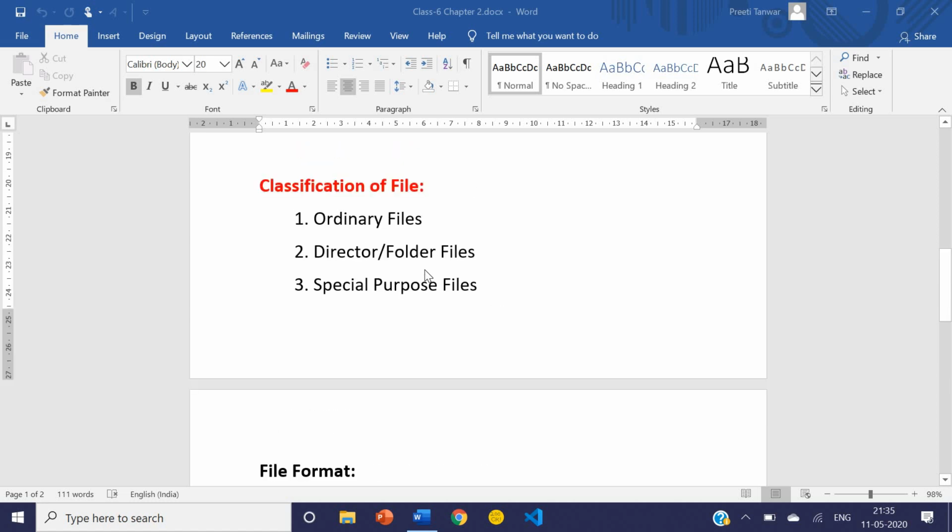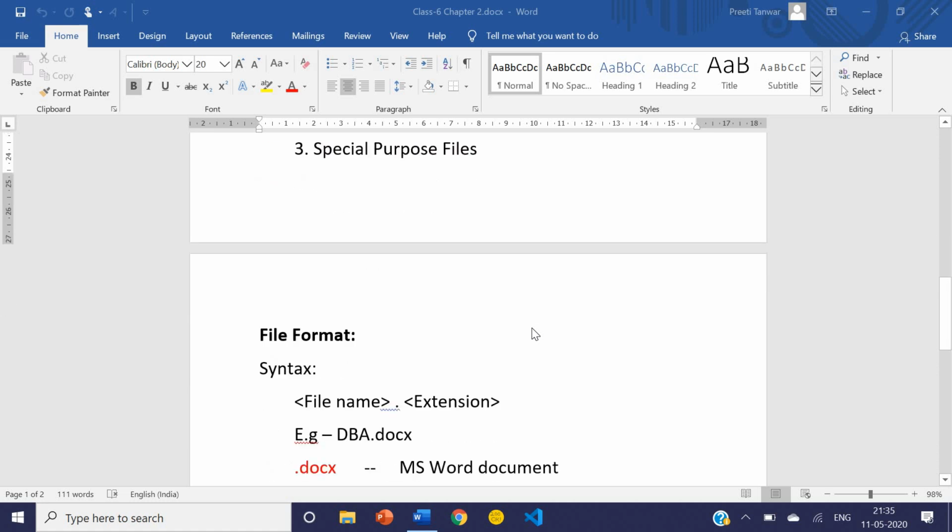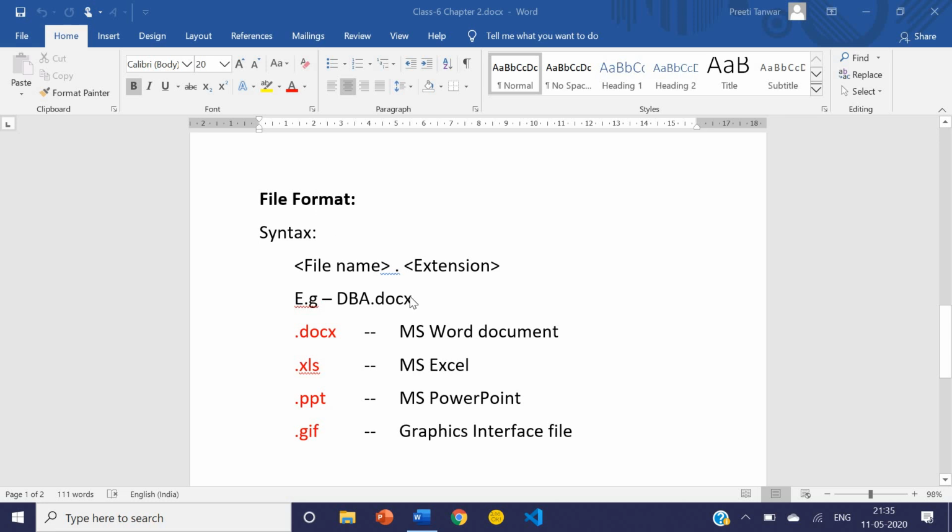Now when you save any file, what is the format of that? So what is the file format? The file format is filename dot extension. When you save any file, the format will be filename.extension. Suppose you have saved a file in MS Word with the name DBA. So the example is dba.docx, where DBA is the file name and docx is the extension of the file.